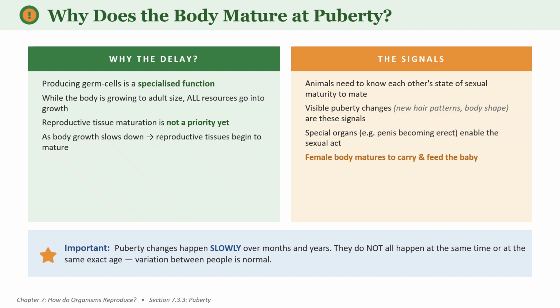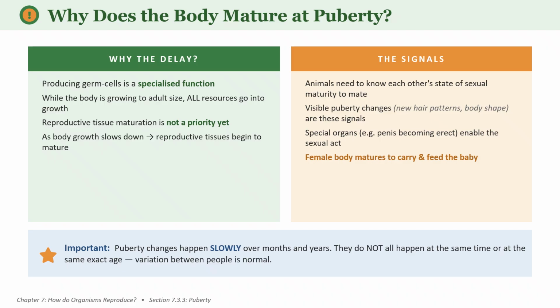Why does the body mature at puberty? Why not earlier? Why does it always take place at puberty? Because during childhood, the body's energy is mainly used for growth, right? And also development of the organs takes place and brain development, a very important thing. Only after this sufficient growth does our body begin the reproductive maturation.